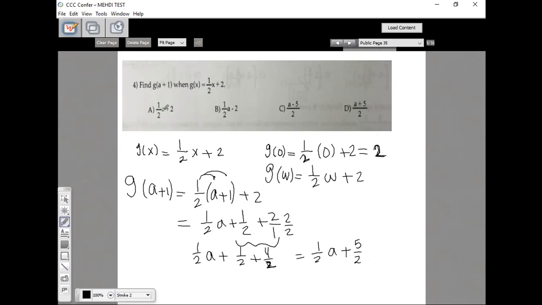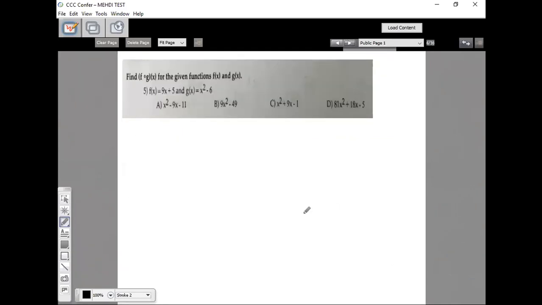And then we have to see if any of these are there. We have 1/2 a plus 2, that cannot be it. 1/2 a minus 2 is not it. But these two look like they're combining them. So let's go ahead and combine this. If I combine this, the LCD is 2, the top should be a plus 5 then. So it looks like (a plus 5)/2 would be the correct choice for that one.